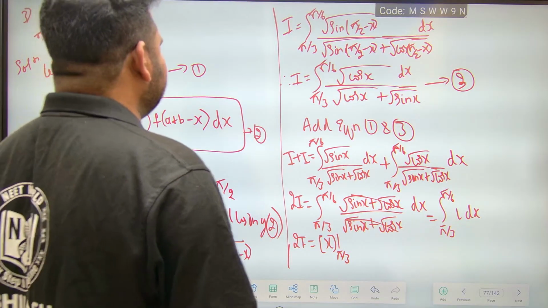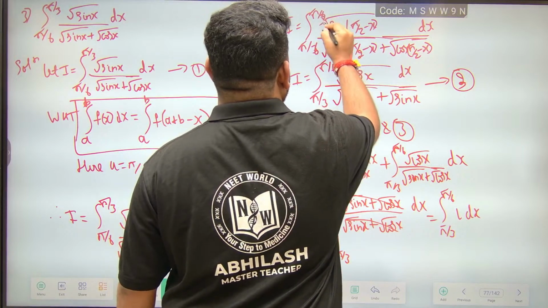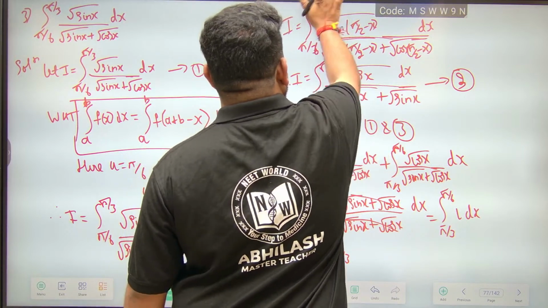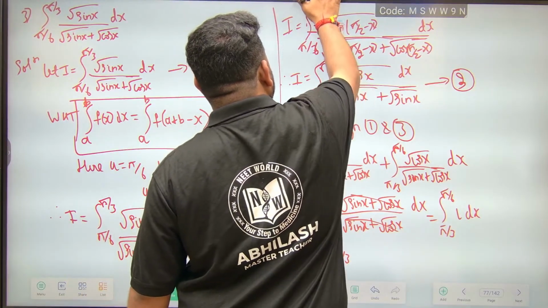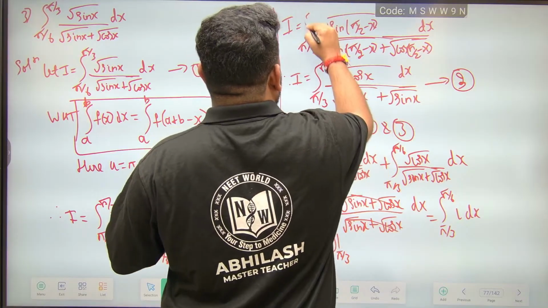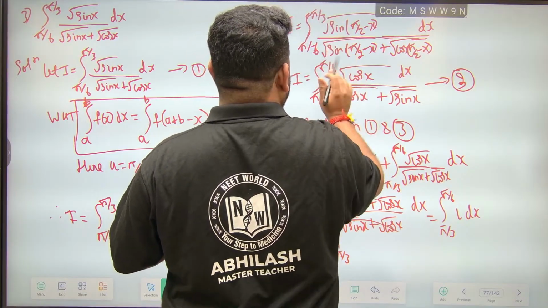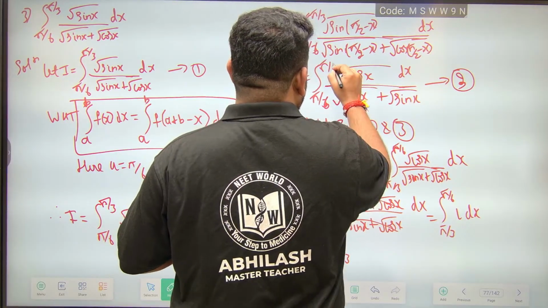Pi by 6 to pi by 3. Make a change here. It should actually be pi by 6 to pi by 3. Okay, it is not the other way. Pi by 6 to pi by 3.